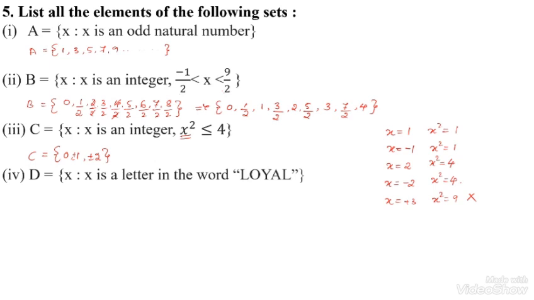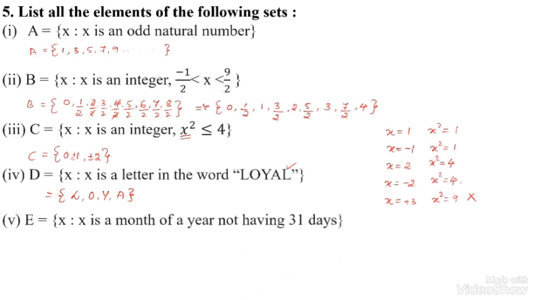Next, question number 4. D. The set D containing the elements x, where x is a letter in the word loyal. So I can write first L, O, Y, A. Again L is there, so I have already written L. Then we have to use the brackets. These are the elements which are present in the word loyal.